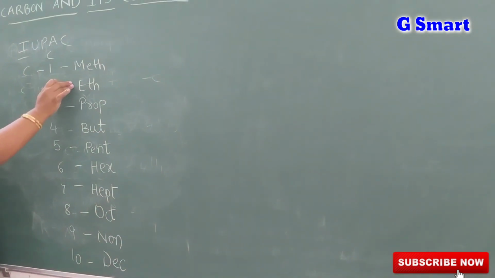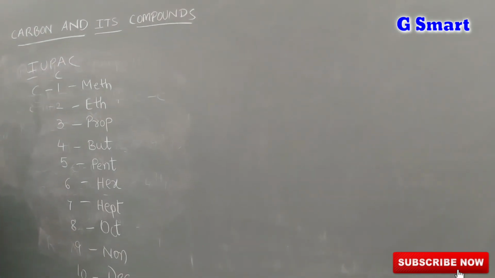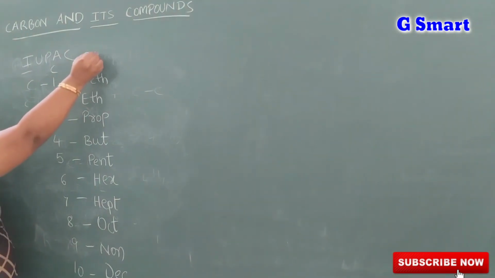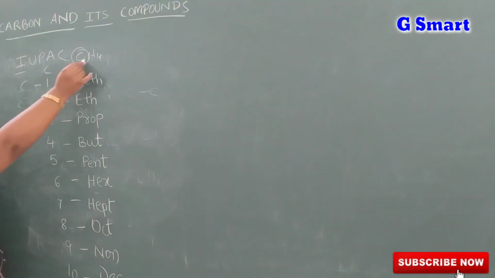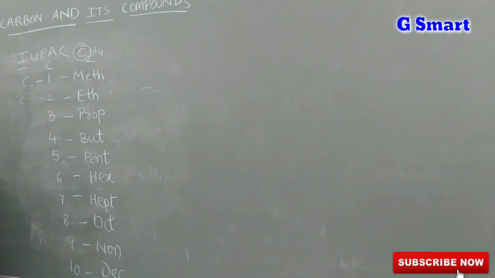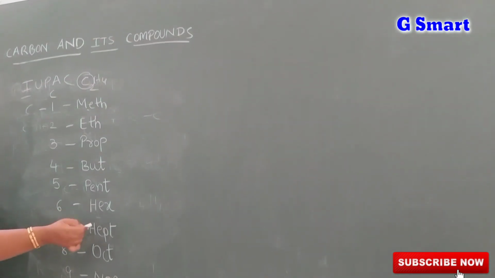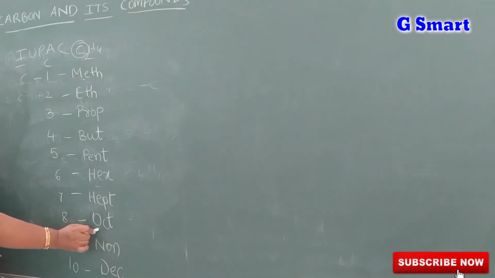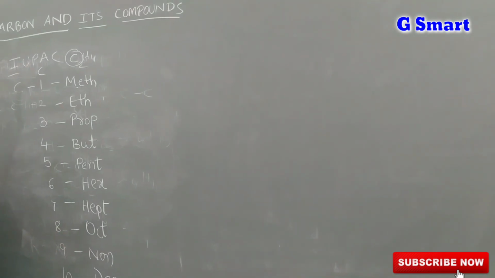Here, listen to one thing. If you see the table directly, we can't understand anything. If you take examples, then you can easily remember. Just listen to this one. Suppose one carbon is present, so the word starts with meth. When 2 carbons are present, the word starts with eth. 3 prop, 4 but, 5 pent, 6 hex, 7 hept, 8 oct, 9 non, 10 dec. Okay, remember this one.